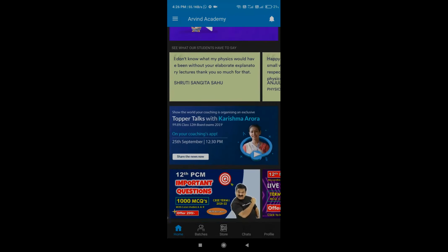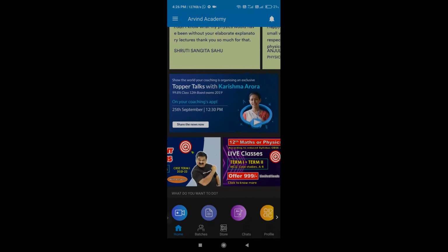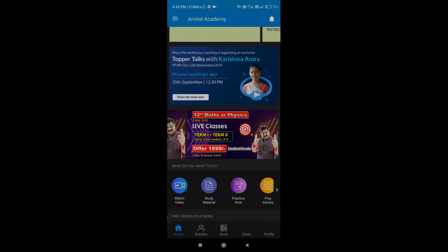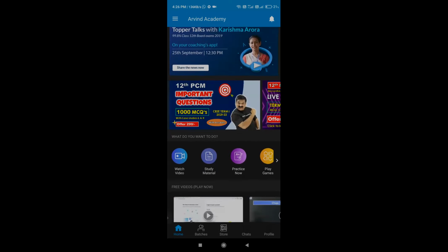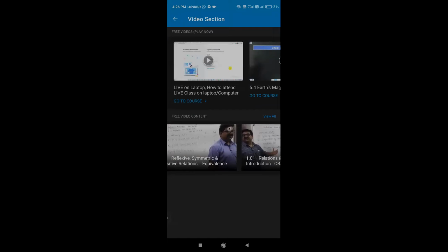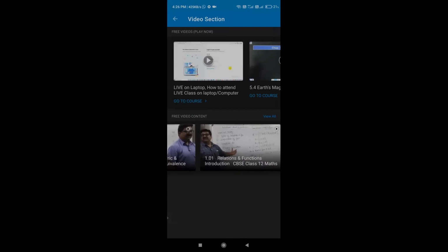Then here they are able to see the banners, which courses you will be offering to the students, and what placements have been done till now. Okay, these are things you can showcase here. And if they want to watch any videos, they'll just go to the watch video section. Here they are able to see the list of videos which have been uploaded by you.